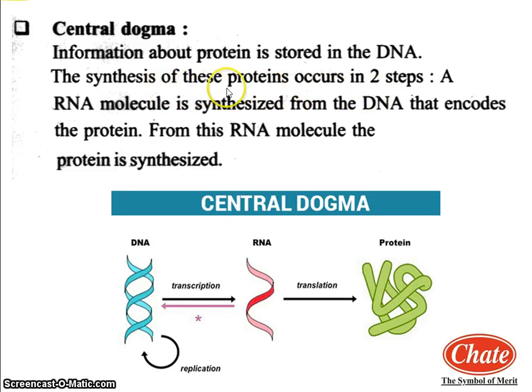The synthesis of these proteins occurs in two steps. In the diagram you can observe that a total of two steps are given. The first step is transcription and the second one is translation. So the synthesis of these proteins occurs in two steps. First, by the transcription process, an RNA molecule is synthesized from the DNA that encodes the protein, and by the translation process, from this RNA molecule the protein is synthesized.